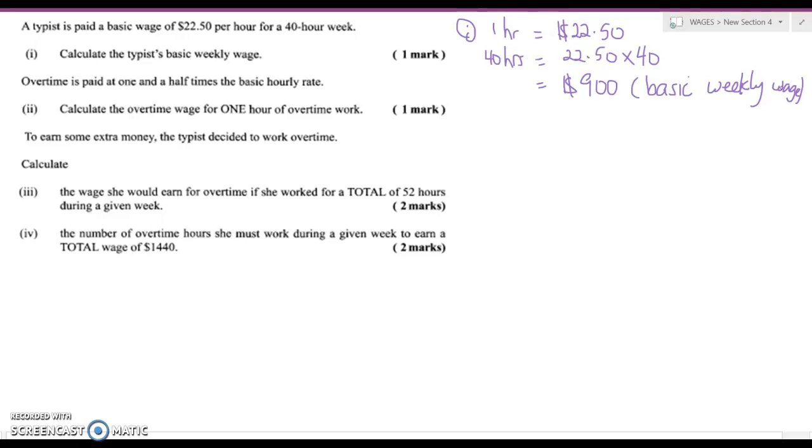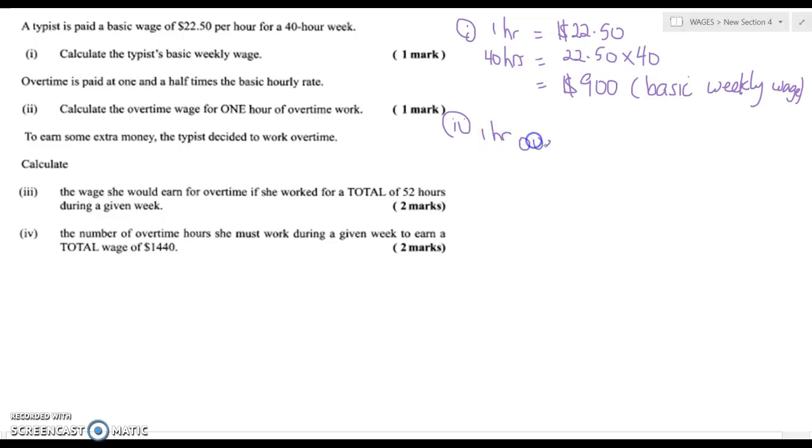Now, overtime is paid at 1.5 times the basic hourly rate. So, calculate the overtime wage for 1 hour. So for 1 hour overtime, it said it's paid at 1.5 times, right? So that's again 1.5 times that basic hourly rate. Just like what we were doing before, right? So 1.5 times $22.50, and that would be $33.75 for 1 hour overtime.